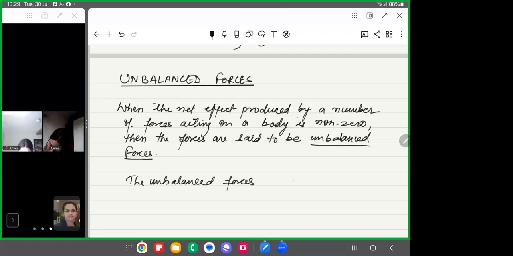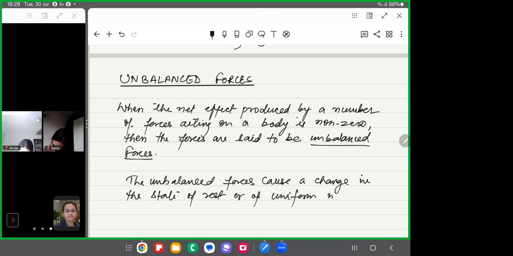Unbalanced forces cause a change in the state of rest or of uniform motion of a body. Is that clear?